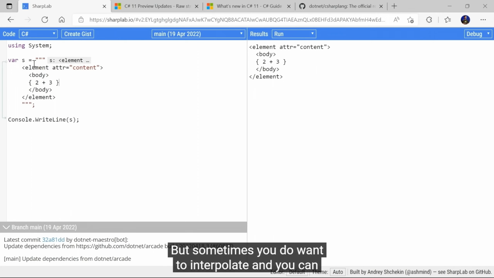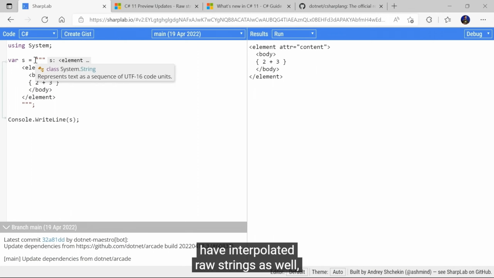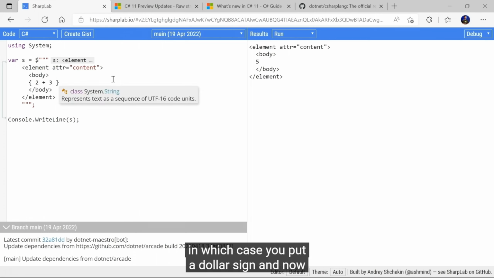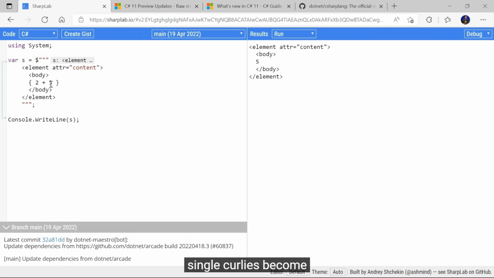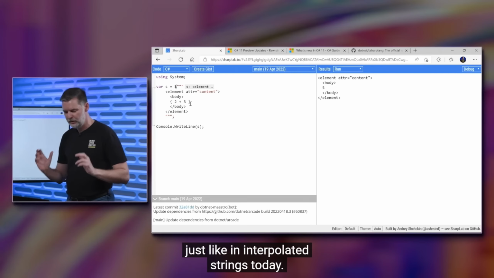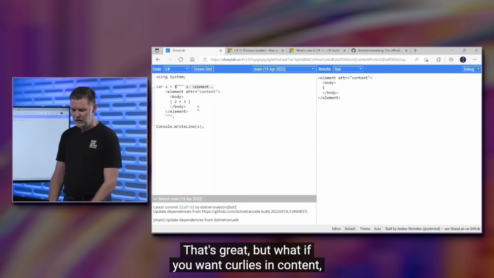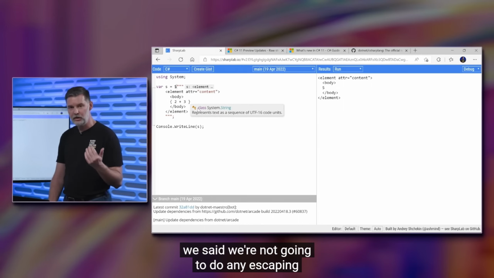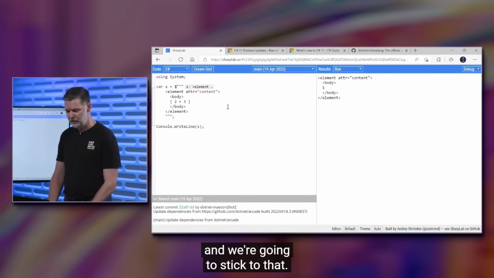But sometimes you do want to interpolate, and you can have interpolated raw strings as well, in which case you put a $, and now single curlies become delimiters for interpolation holes, just like in interpolated strings today. Nice. And that's great, but what if you want curlies in content? We said we're not going to do any escaping, and we're going to stick to that.